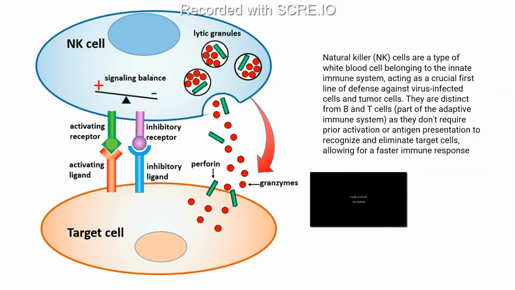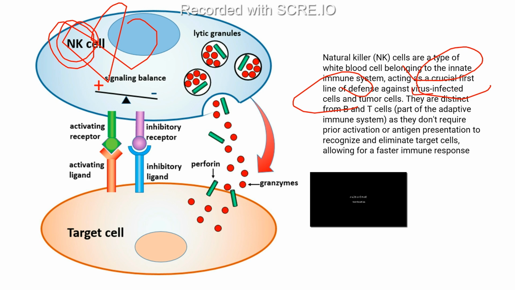These are a type of white blood cells belonging to the innate immune system, not part of the adaptive, and they act as a very crucial first line of defense against